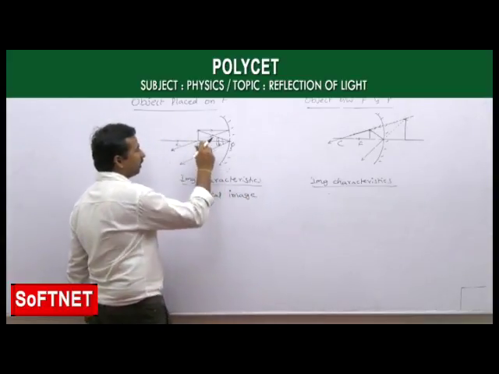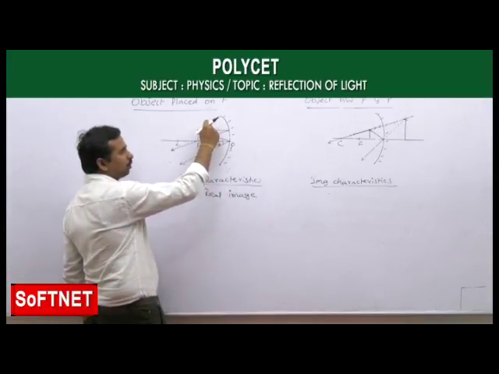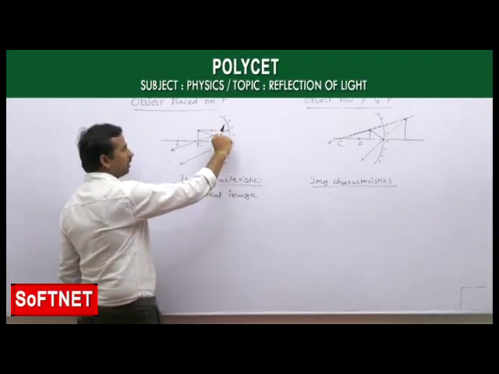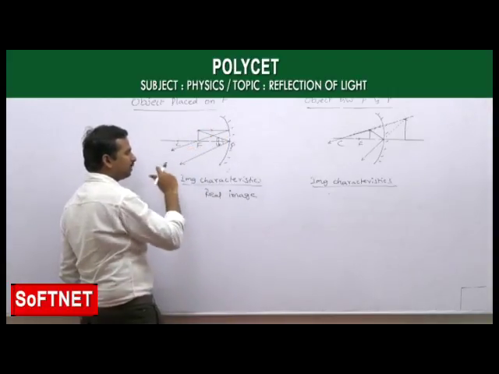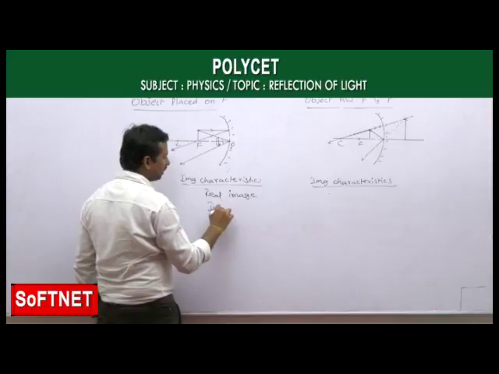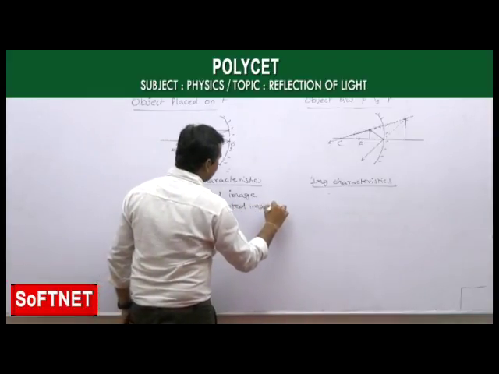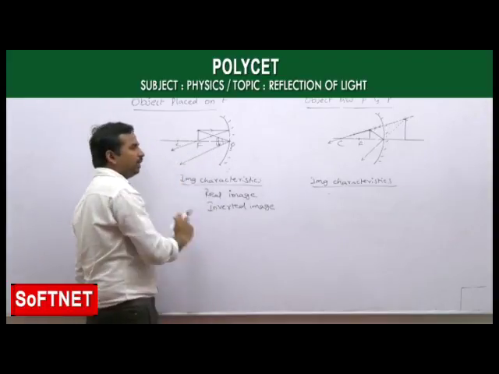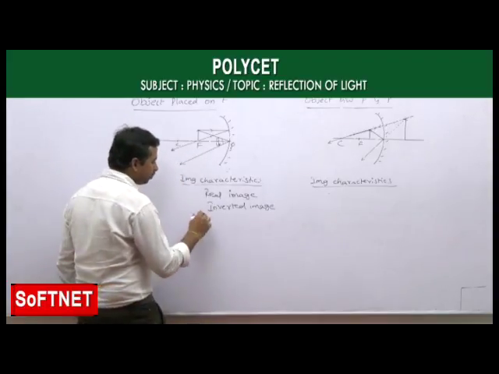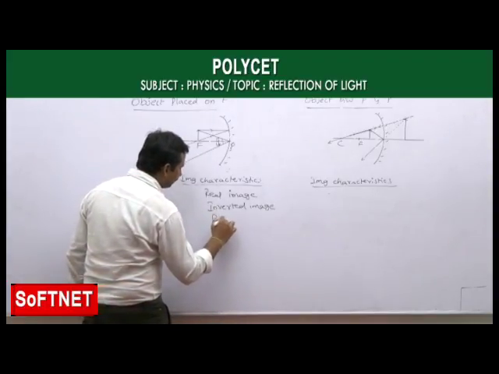And as the object is above the principal axis but the image is forming below the principal axis, this is again an inverted image. And not only that, as the light rays are meeting at infinity, the image we assume is formed at infinity.